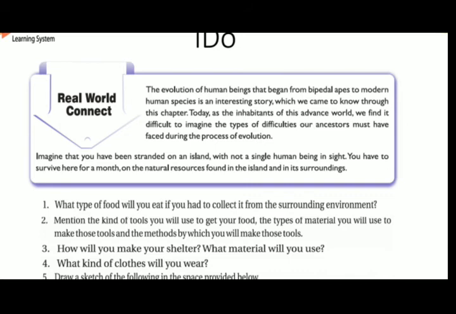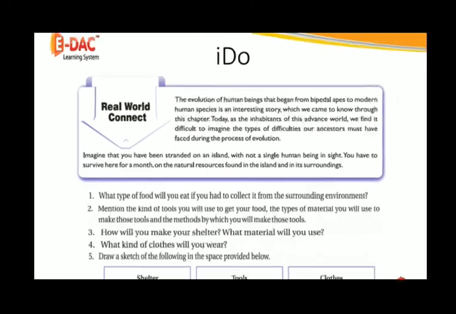Today, as the inhabitants of this advanced world, we find it difficult to imagine the types of difficulties our ancestors must have faced during the process of evolution. Imagine that you have been stranded on an island with not a single human being in sight. You have to survive here for a month on the natural resources found in the island and its surroundings.